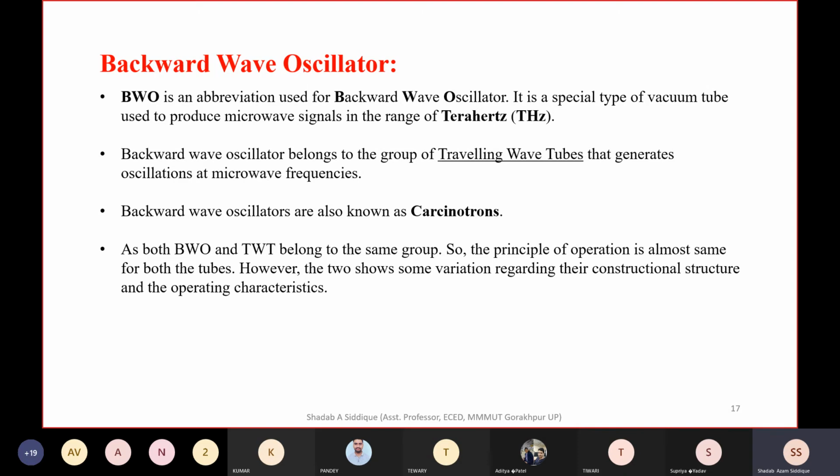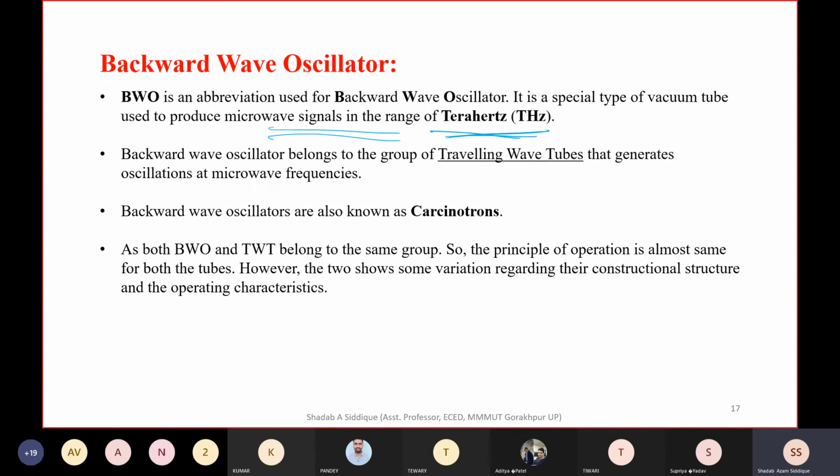The backward wave oscillator is a special type of vacuum tube. It is used to produce microwave signals in the range of terahertz. So the frequency is in terahertz, and that is an oscillator. We use the backward wave oscillator for applications where terahertz is needed, and the frequency is in the terahertz range.